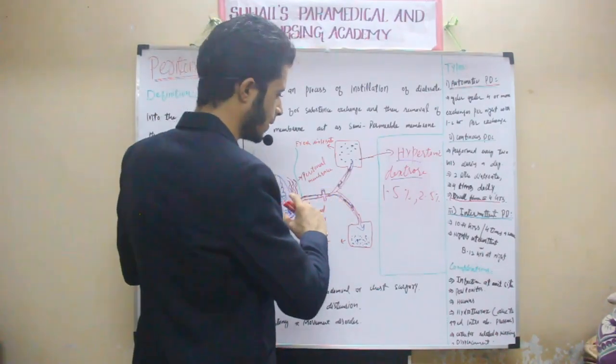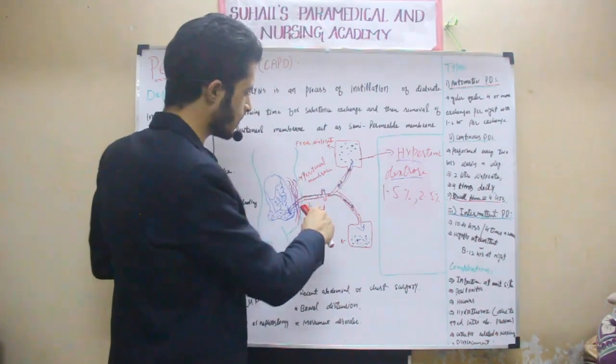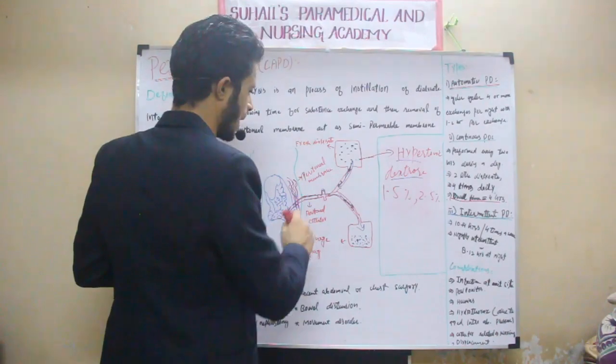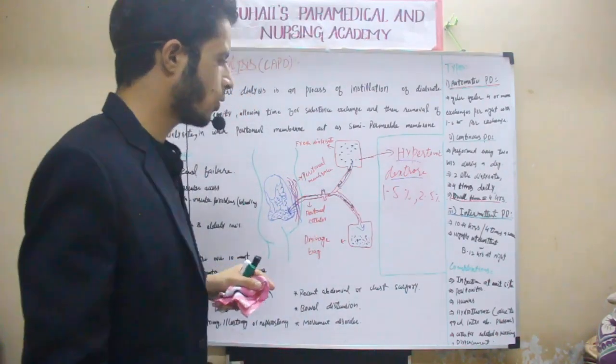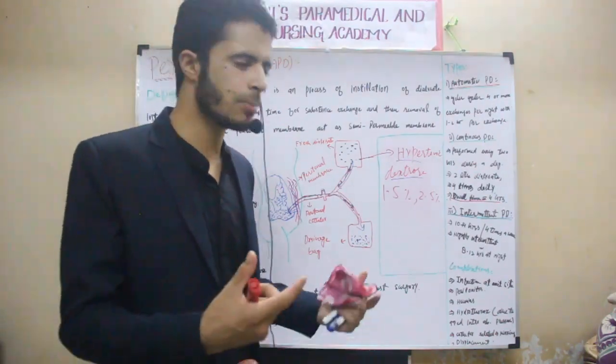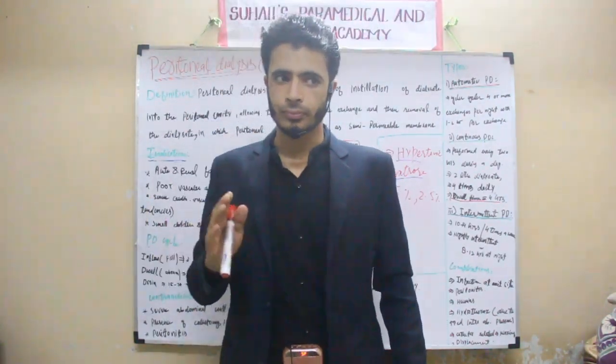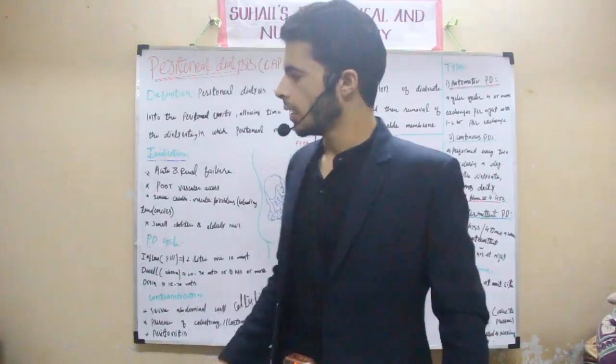If kinking or displacement of the catheter occurs, that is also a complication. We have to be careful about these things. Mostly infection is the main complication here. In the next lecture I will explain the nurse's role in peritoneal dialysis.